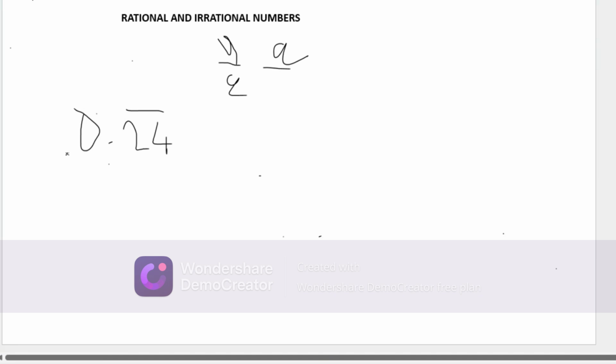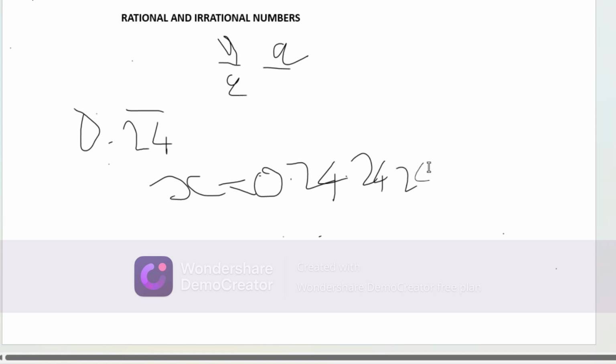So let's look at another example. The next example is 0.24. Now for this one, we just do as we did last time. We're going to say let x is equal to 0.2424, since 24 is the one which is repeating. What are we going to do here?